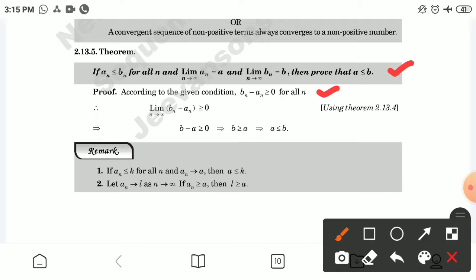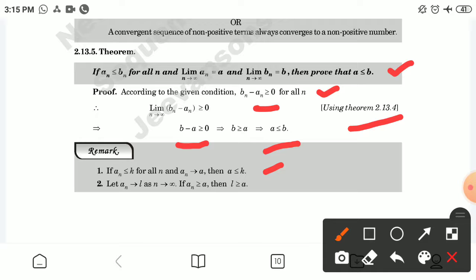Therefore, applying the limit on both sides of this condition, the limit when n tends to infinity of b_n minus a_n will also be greater than or equal to 0, using theorem 2.13.4. The value will be b minus a is greater than or equal to 0, and this implies a is less than or equal to b. Remark: if a_n is less than or equal to k for all n and a_n tends to a, then a will also be less than or equal to k.